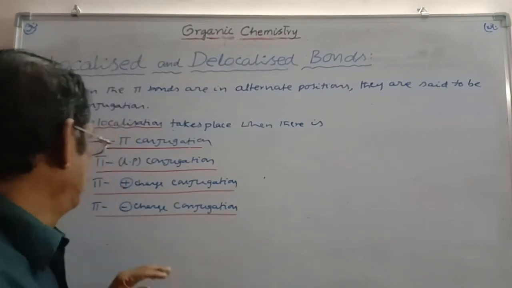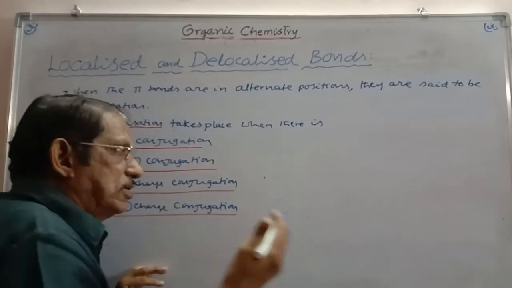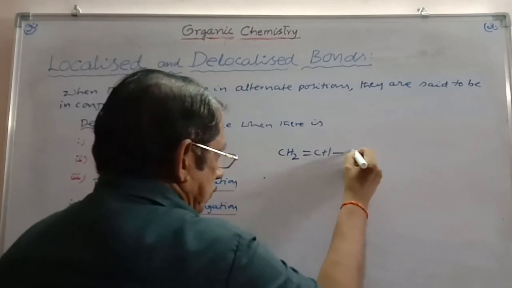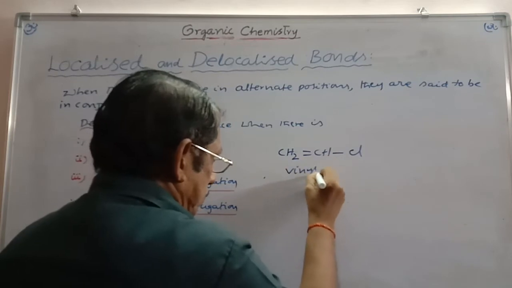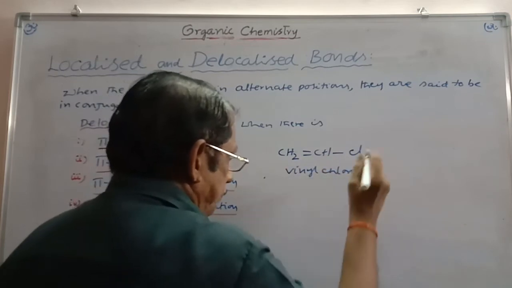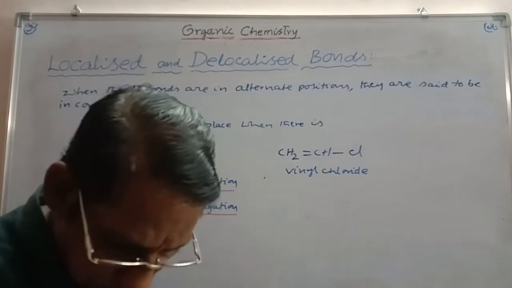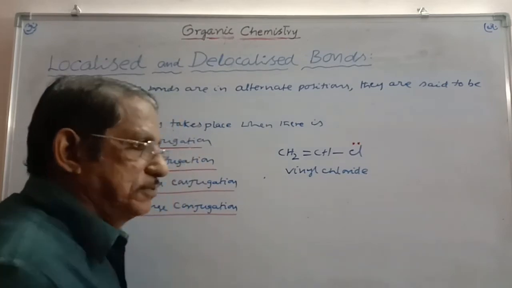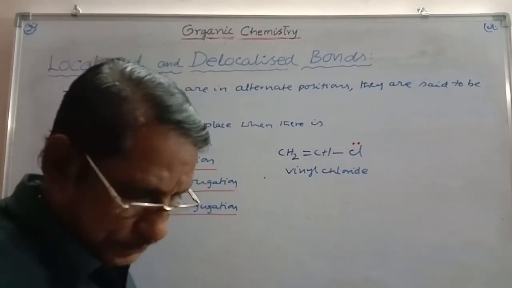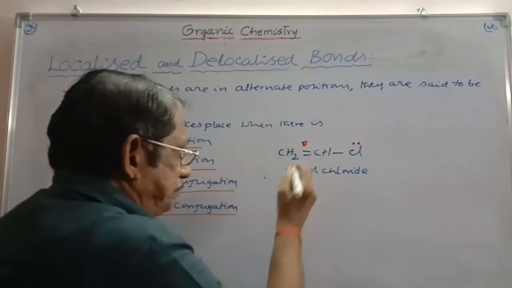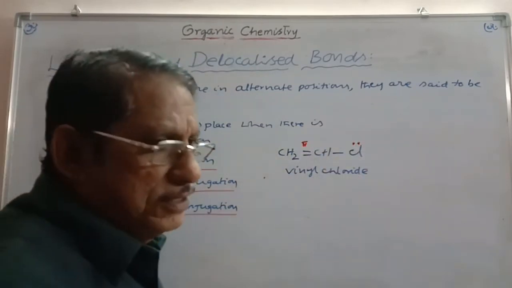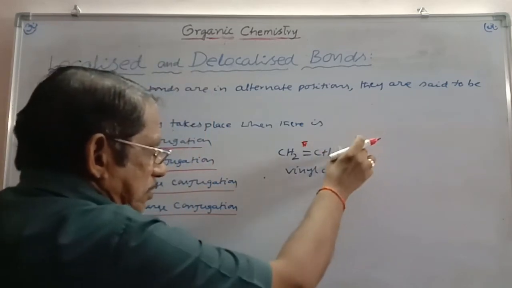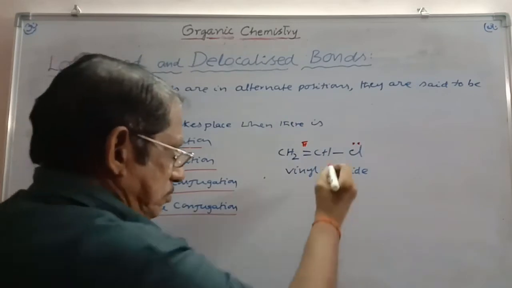For example, we can take pi lone pair conjugation. What can we take here? We can take an example like vinyl chloride. This chlorine has 3 lone pairs, out of which one lone pair is sufficient to consider this effect. And this is the pi bond. This lone pair is present in the p orbital. So here, this pi bond and the lone pair are separated by a sigma bond. This is the sigma bond.